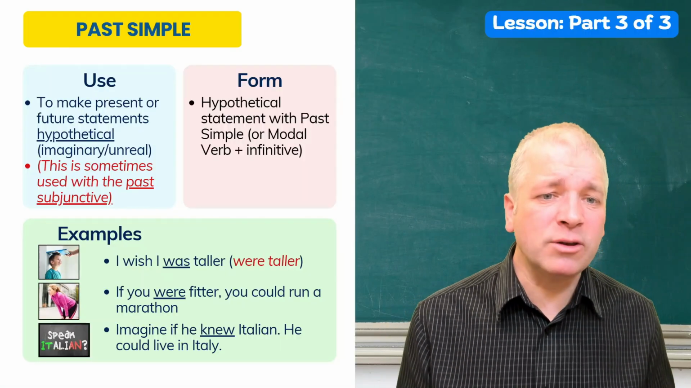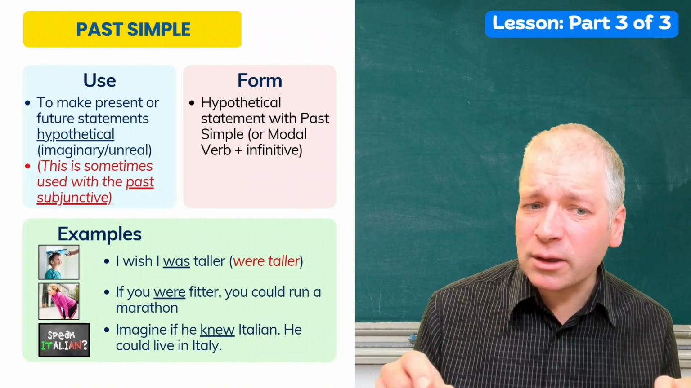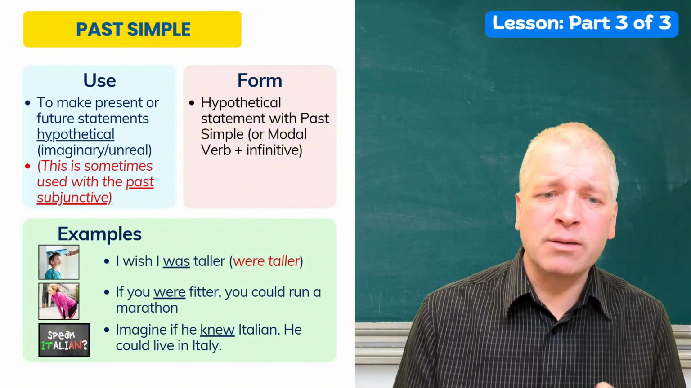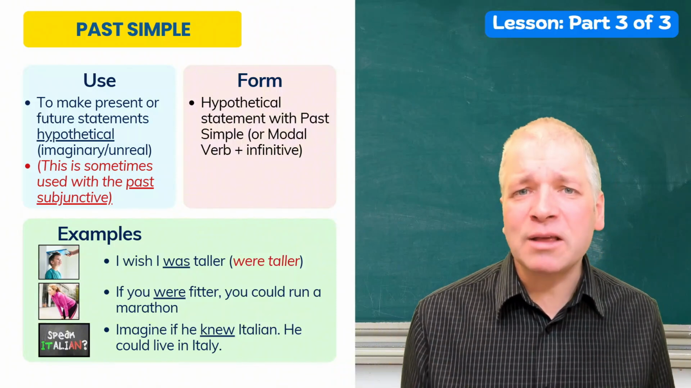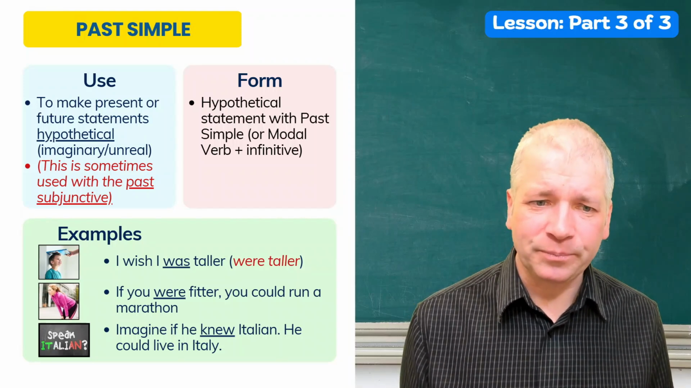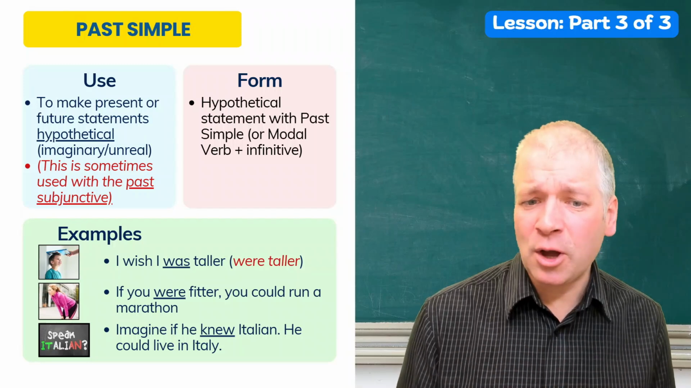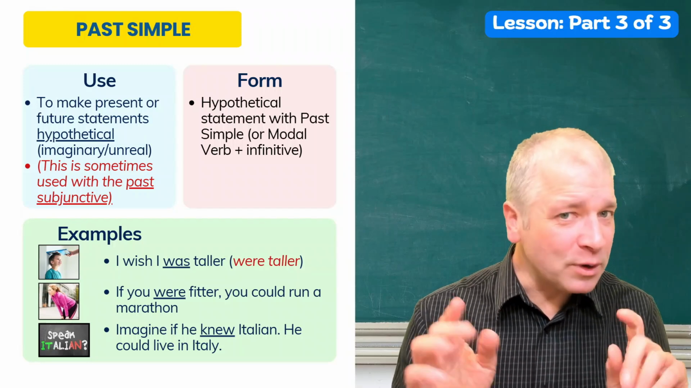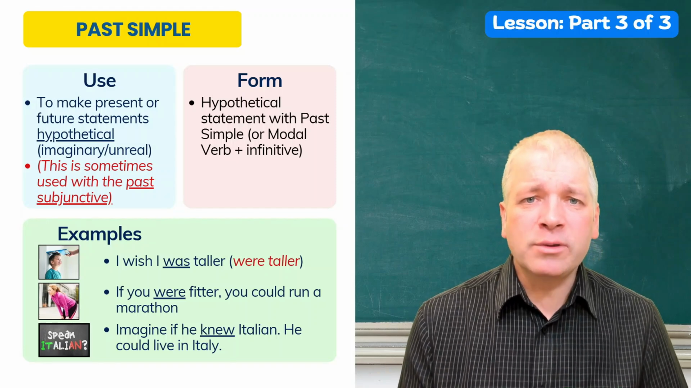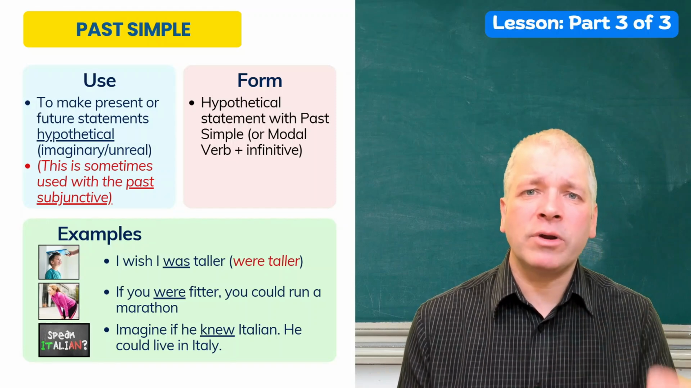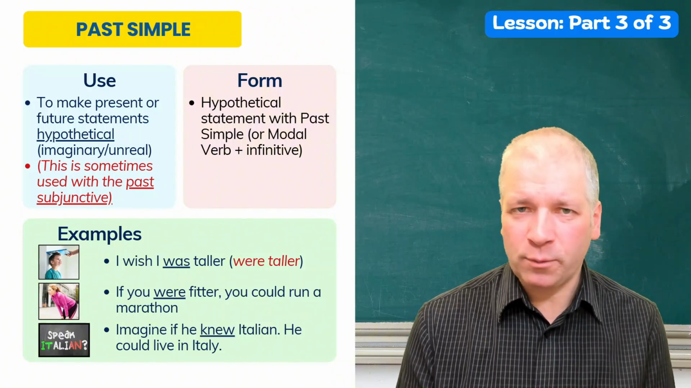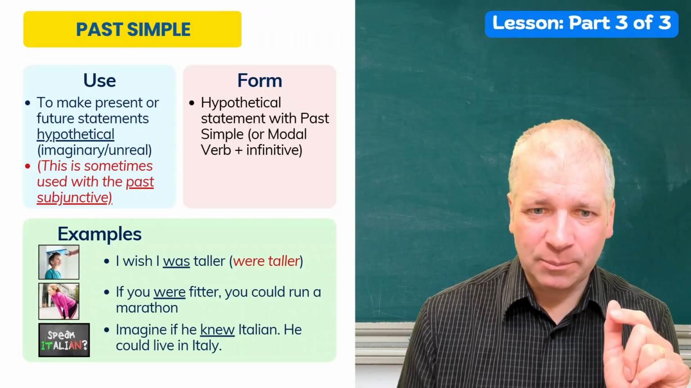So to make present or future statements hypothetical, that's imaginary or unreal, use the past simple. It's often combined with the second conditional form that you often learn about in grammar books. Now, this is sometimes used with the past subjunctive. For example, in the first example, I wish I was taller. When we use the verb to be in this unreal way, we can actually say I were instead of I was, one of these exceptions, which we call the subjunctive.